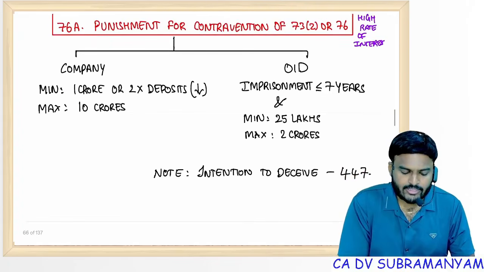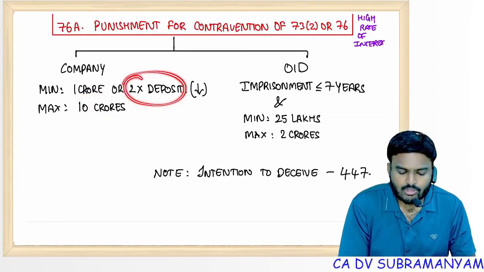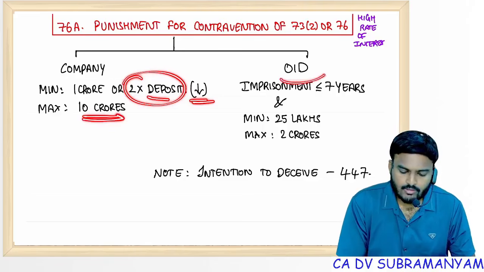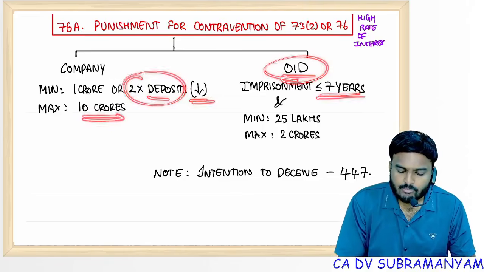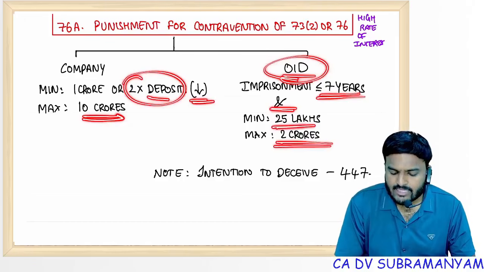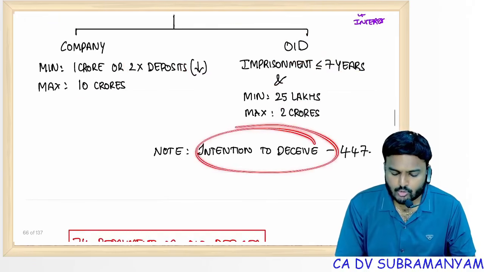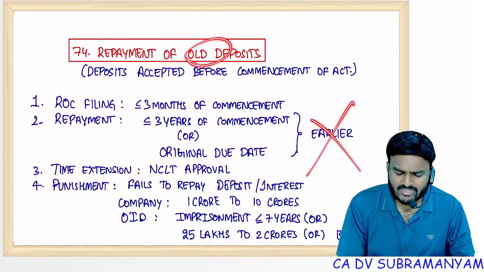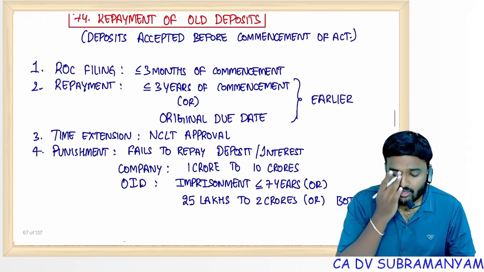Punishments, give one-time reading. Company 1 crore or twice the amount of deposits accepted, whichever is lower, maximum 10 crores. Officer in default, imprisonment up to 7 years and minimum 25 lakhs, maximum 2 crores punishment. Intention to deceive, 447 punishment. Repayment of old deposits, right now that is not relevant because already over.